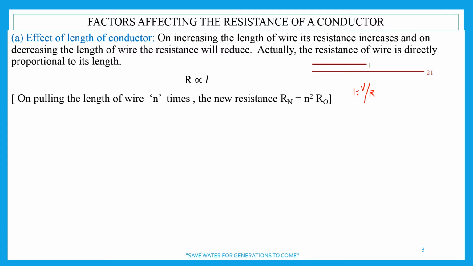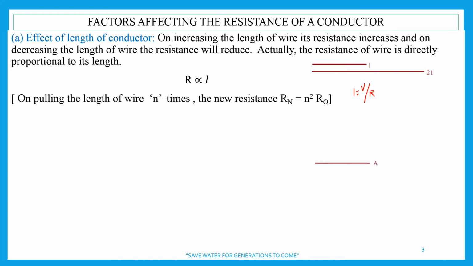Now, what is the second factor? Here I have given this formula. We shall discuss it later on, and it's very important. Here we are taking two wires of different lengths. But if the first wire, of length L, is pulled to twice its original length, then what may happen? This we are going to discuss later on. It's very important for the NTSE exam.